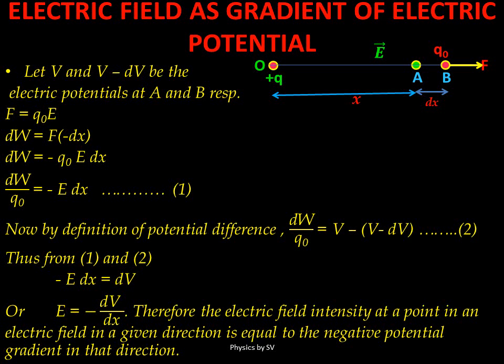The quantity dV by dx is the rate of change of potential with distance and is known as the potential gradient. Therefore, the electric field intensity at a point in an electric field in a given direction is equal to the negative potential gradient in that direction. The negative sign signifies that the potential decreases in the direction of the electric field.